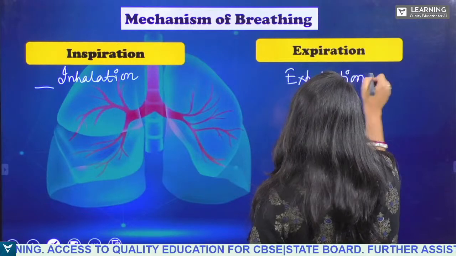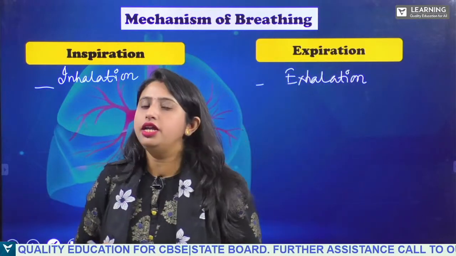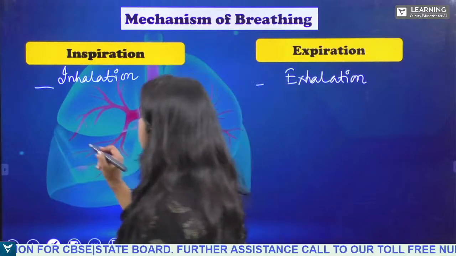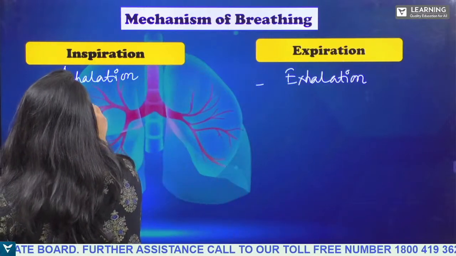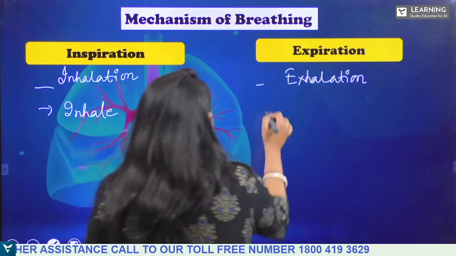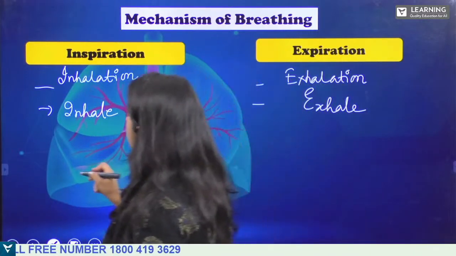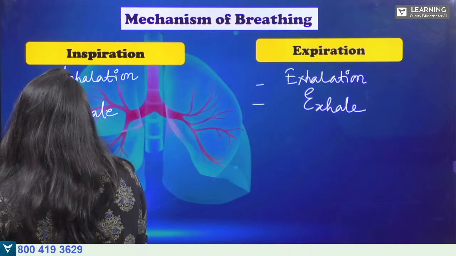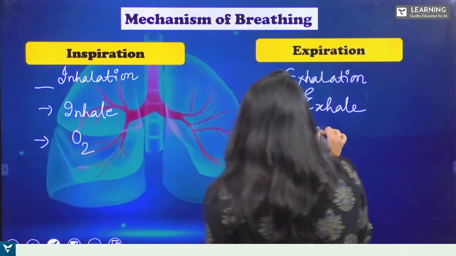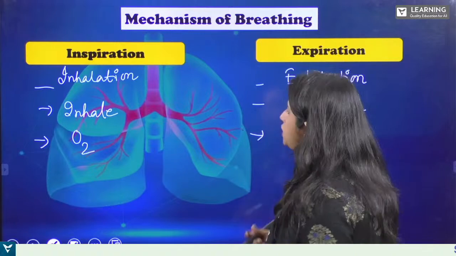Inhalation means inhale, and exhalation means exhale. Inhale of oxygen and exhale of carbon dioxide.